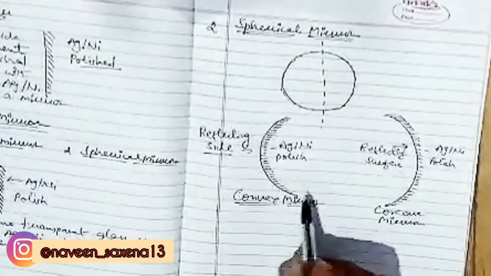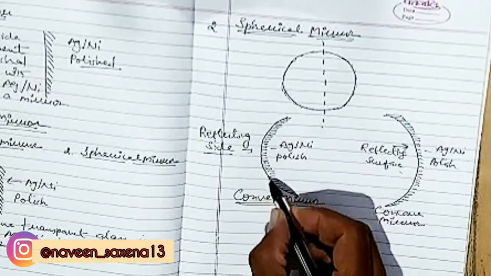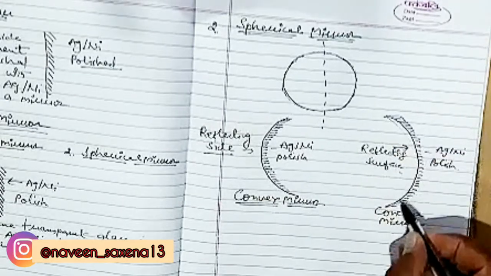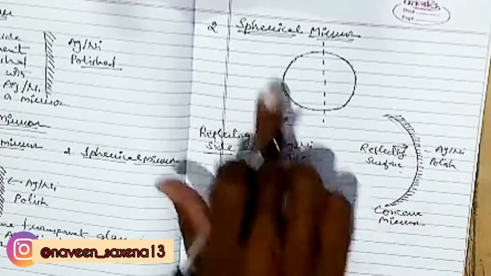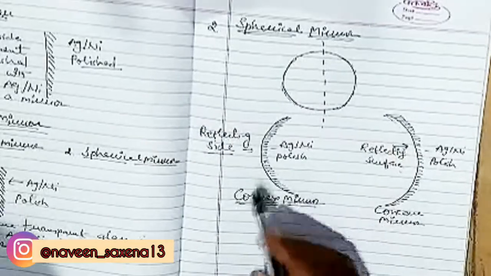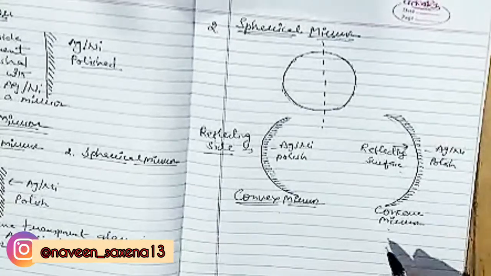So both mirrors have a curved surface. This is a curved surface. This is also a curved surface, so they are known as spherical mirrors. So we have two types of spherical mirrors, convex mirror and concave mirror. Okay, thank you.